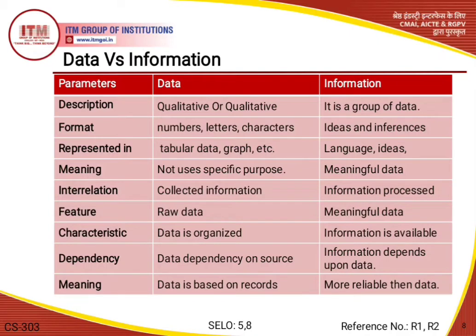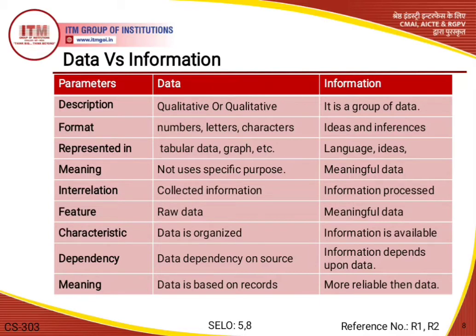Okay, now moving ahead with the next parameter, which is feature. Here data is just a single unit, as you all know that it is a single and raw unit, so alone it doesn't have any specific meaning.